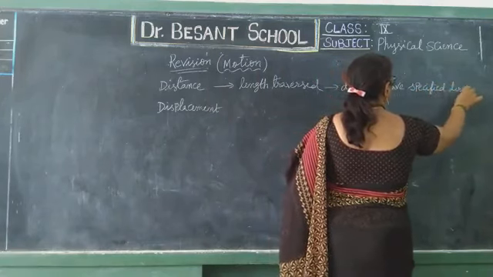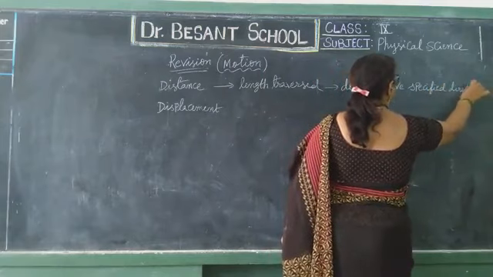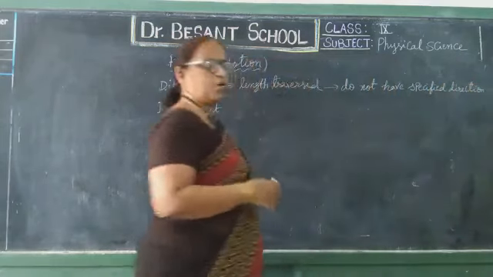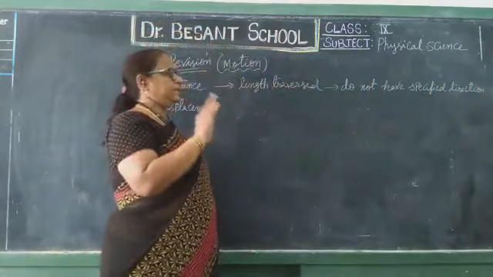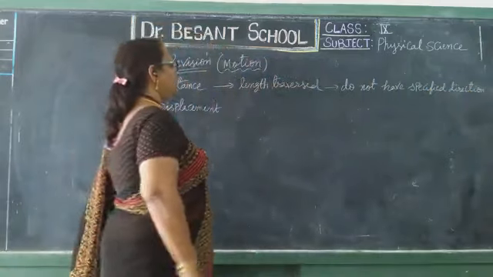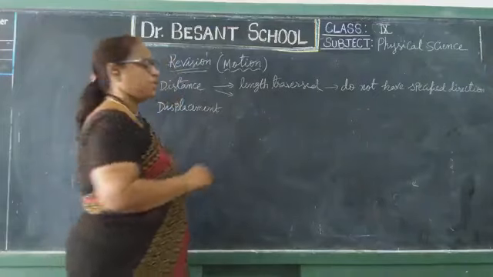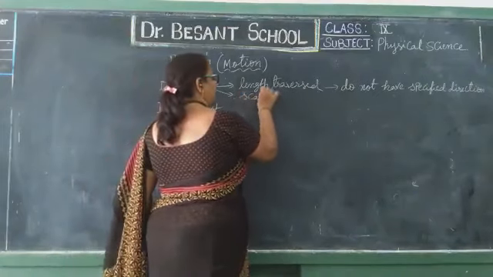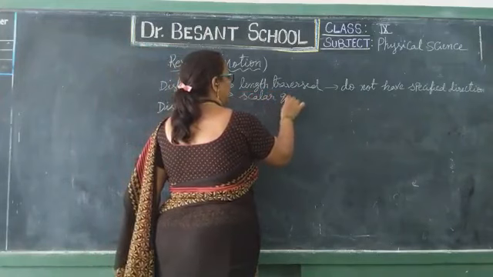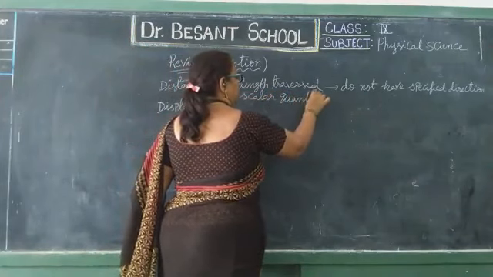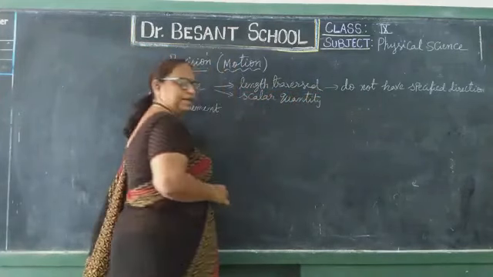It does not depend on direction. Only the total length covered. That is distance. As it does not have a specified direction, what quantity do we call it? It is called a scalar quantity, as it does not depend on direction.